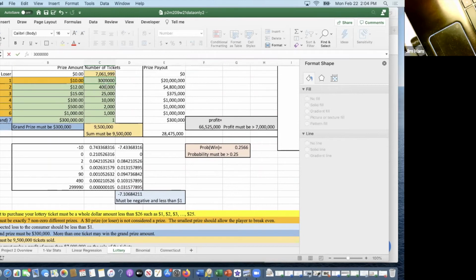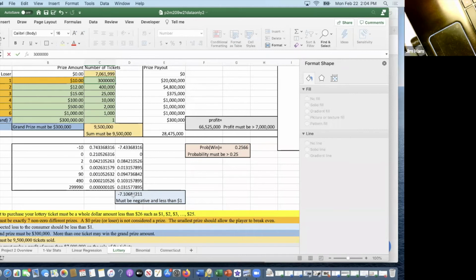All right, now when I hit enter, look what happens to this number up here. We've already seen how that would change. Look what happens to the profit. If we're giving 1 million tickets of $10, we're giving away an additional $10 million, so this profit's going to go down by 10 million. The probability of winning, is that going to change at all? It should. You're creating more winners, so the probability of winning should go up.